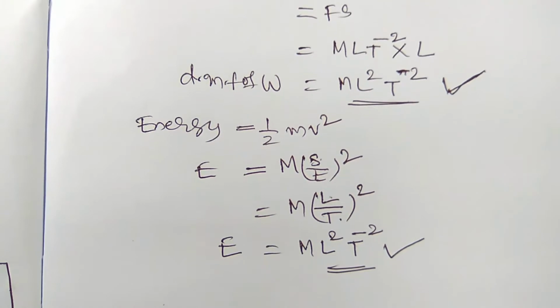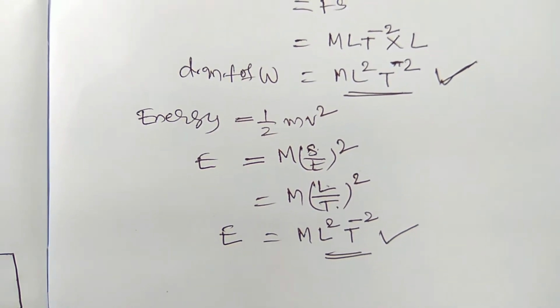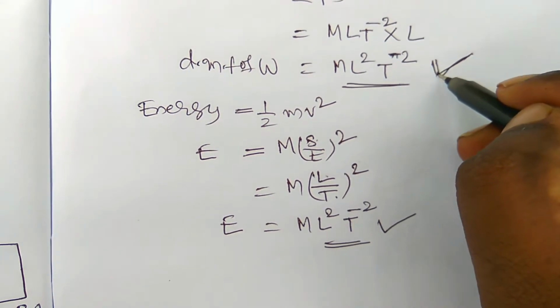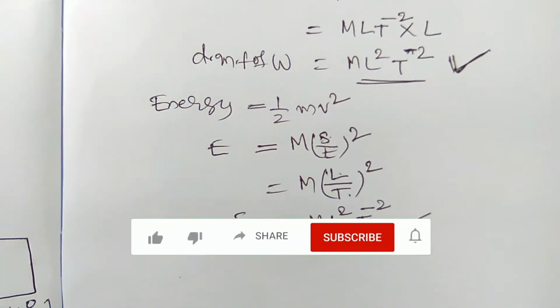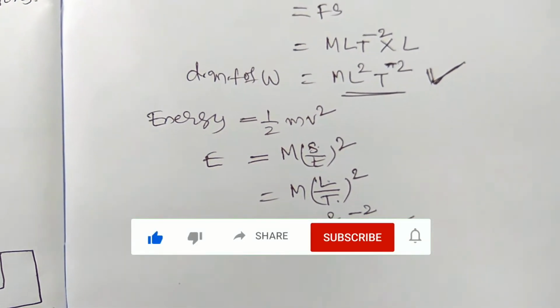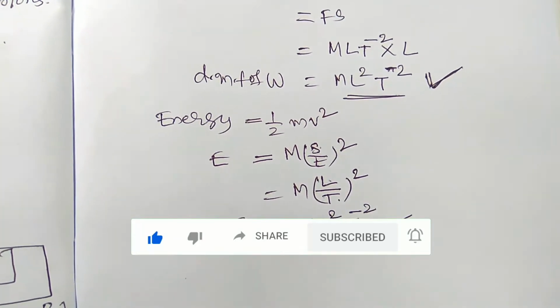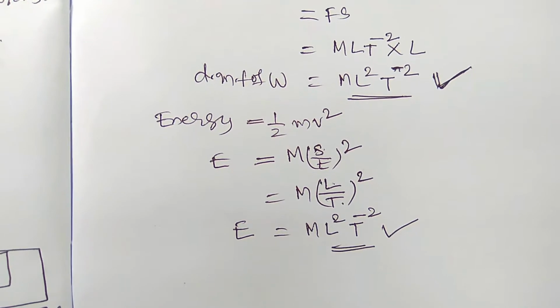The dimensional formulas are equal for many physical quantities. So which physical quantities have the same dimensional formula? You have to check the dimensional formulas in the examinations.